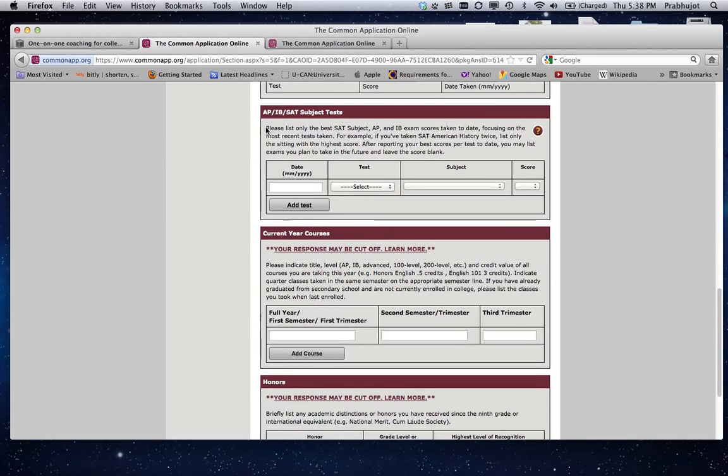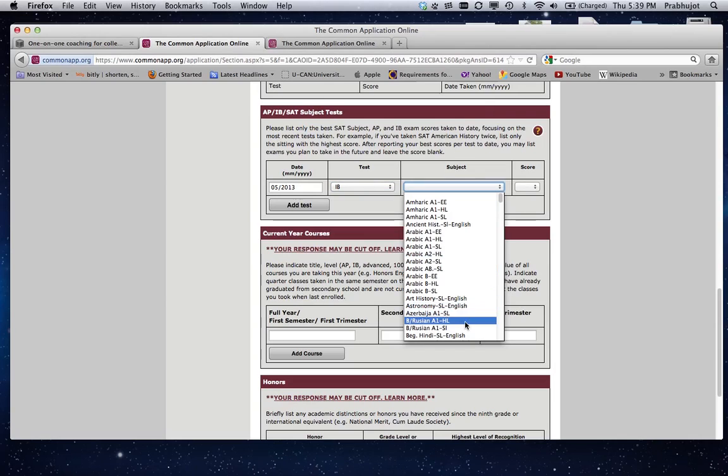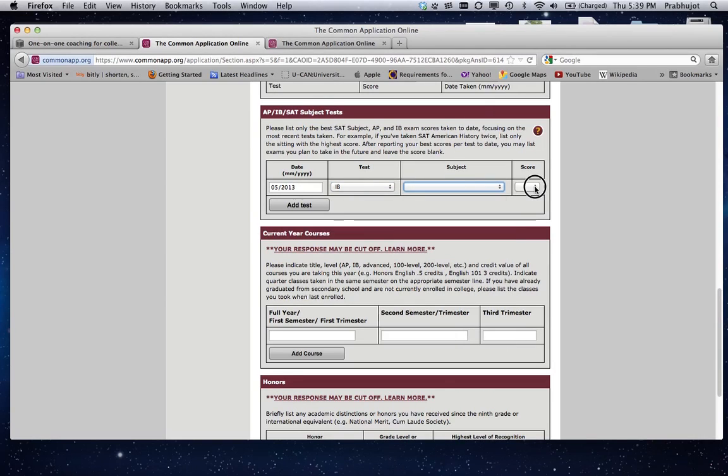TOEFL. Okay, here you'll put in if you're taking IB exams at the end of 12th, then you're going to put it in here as May 2013, the specific test kind, and you see they have subject tests in there as well, so this is also where your subject tests go. For those of you who are taking A-levels or ISC or CBSE, you'll just put in your subject tests here and the specific test that you're taking. In score, you're just going to leave that blank.